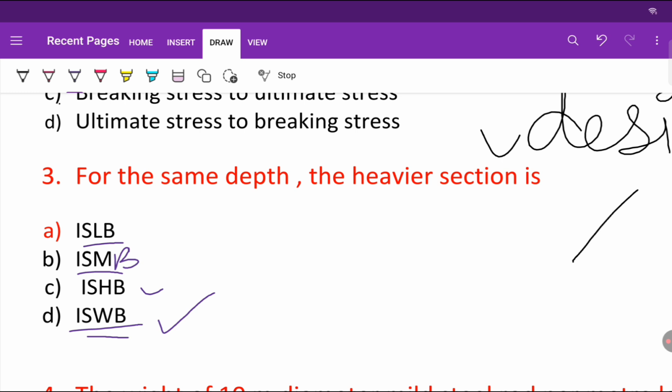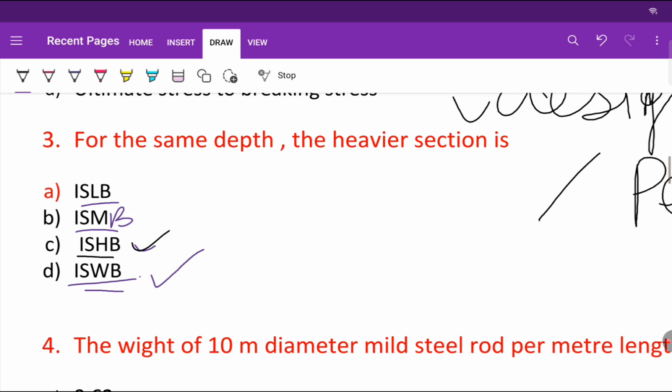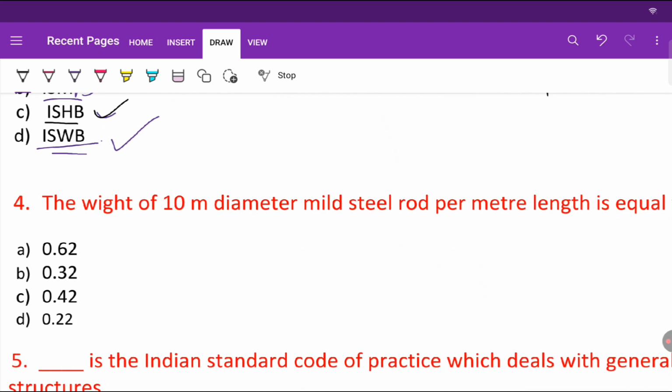Here ISLB means Indian Standard Light Weight Beam, and ISMB is called Indian Standard Medium Weight Beam, right? And another one is ISHB, that is Indian Standard Heavy Beam. Now let's see the next question.